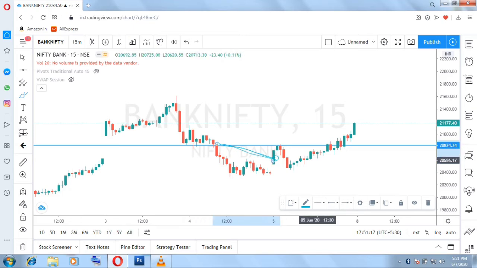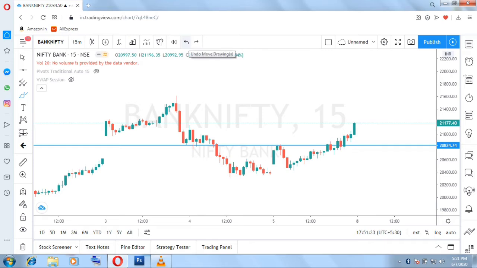And to identify the support, you have to go to the same left and go to the bottom, right? So this is how you identify a support and resistance.